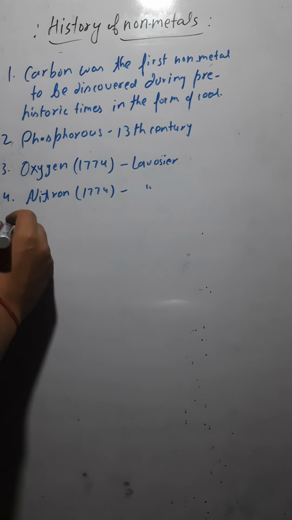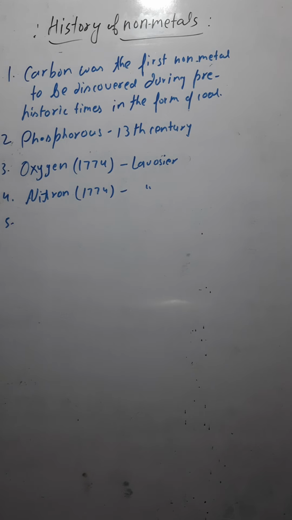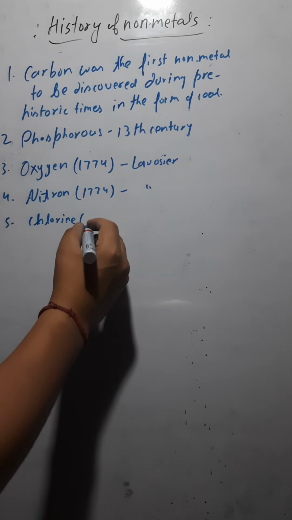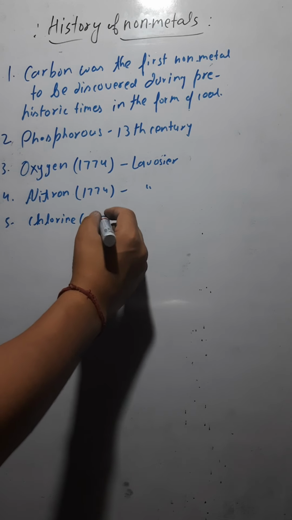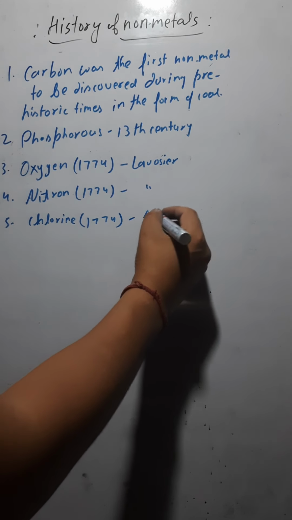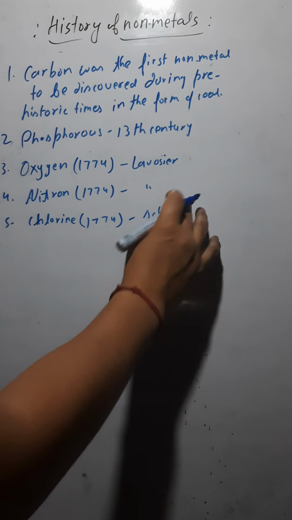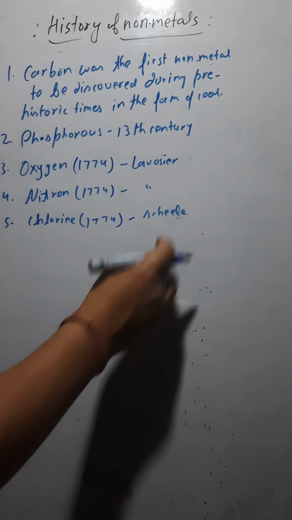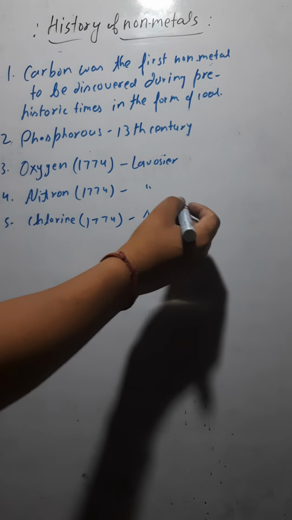Then the next non-metal discovered was chlorine, in 1774 by Scheele.